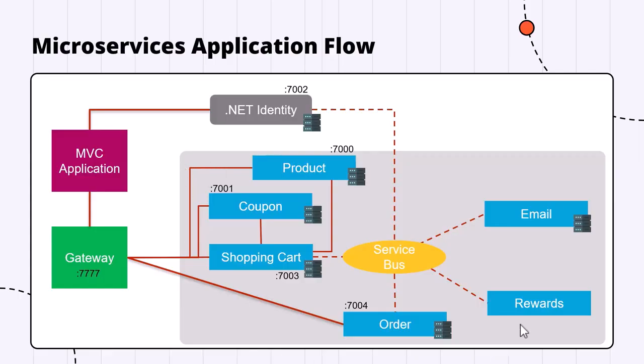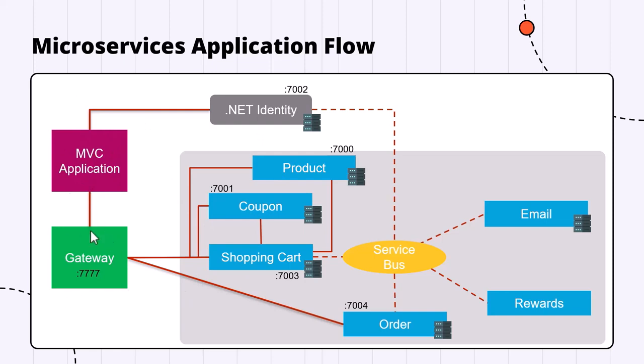In the gray box here, you can see we have different microservices for product, coupon, shopping cart, order management, email, and rewards. Each one of the microservices will have its individual database. We will have a .NET Identity microservice that will be responsible for providing the JWT token for authentication and authorization across all the other services that we have. We will also build an MVC application that will interact with all the individual microservices to bring everything together.